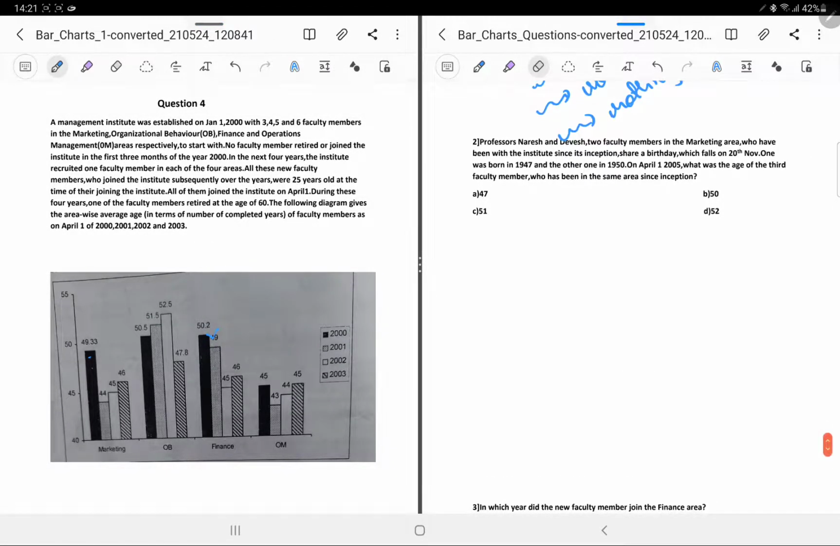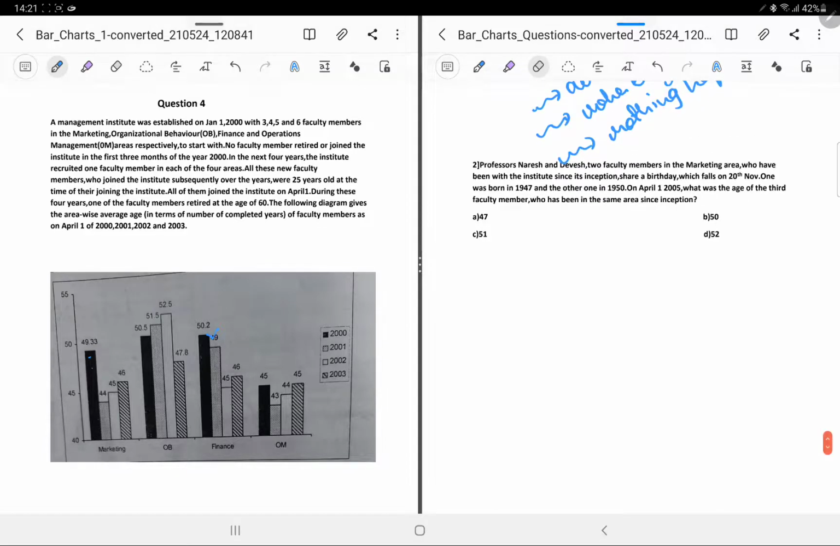So Professor Naresh and Devesh, two faculty members in the marketing area who have been with the institute since its inception, April 1, 2000, share a birthday which falls on the 20th November. One was born in 1947. So 1947 and 2000, what would be the age? 53. On 20th November his age would be 23. And for this it would be 50.